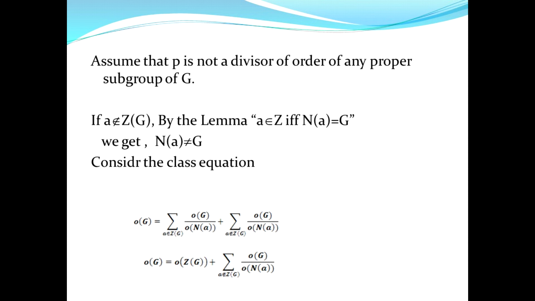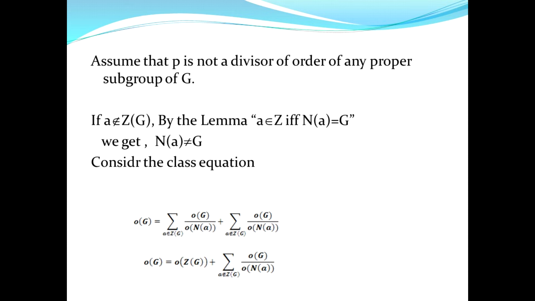If p is not a divisor of the order of W, we can assume that p is not a divisor of any proper subgroup of G. Consider the class equation: the order of G equals the summation over a in G of the order of G by the order of N(a). If a is an element of Z(G), then N(a) equals G. Take an element a not belonging to Z(G), so that N(a) is not equal to G.